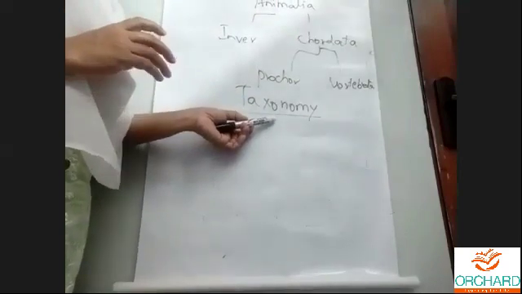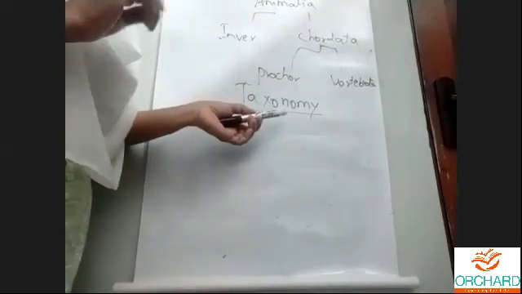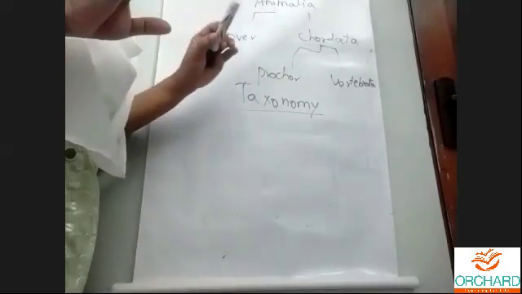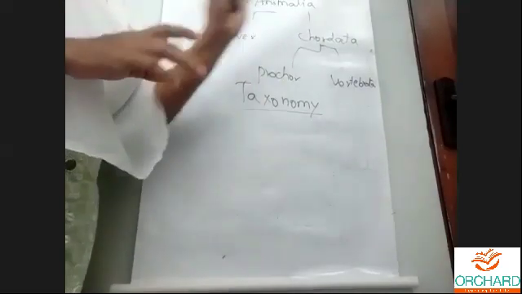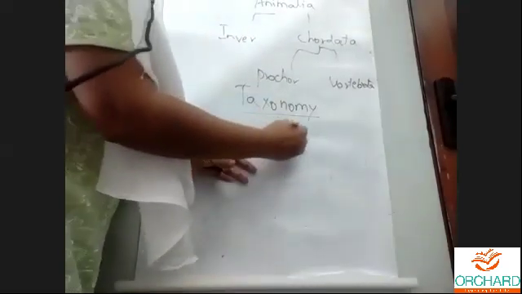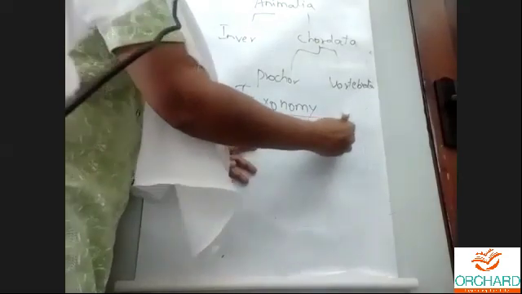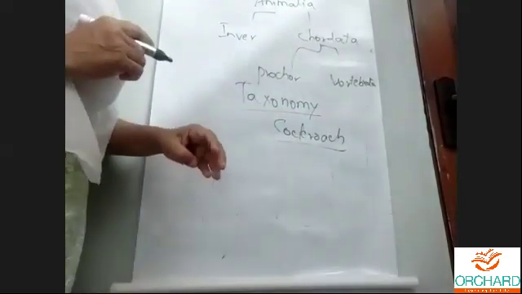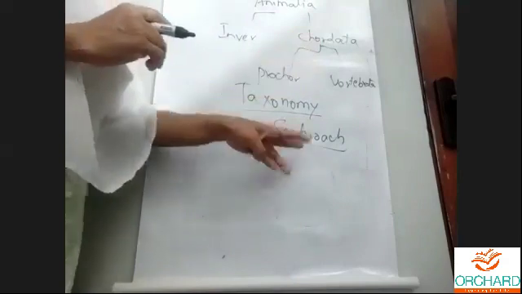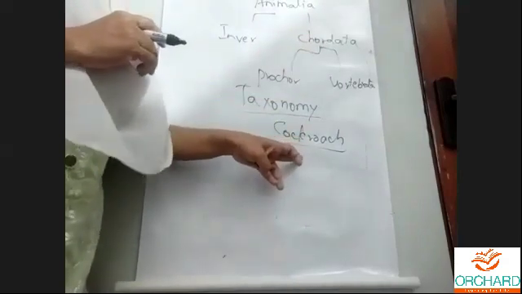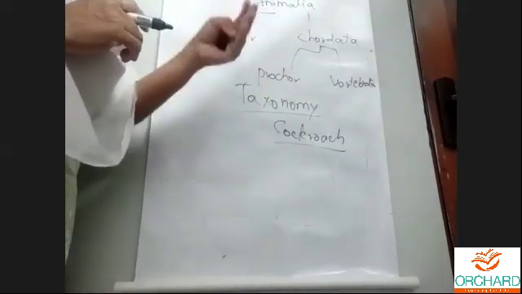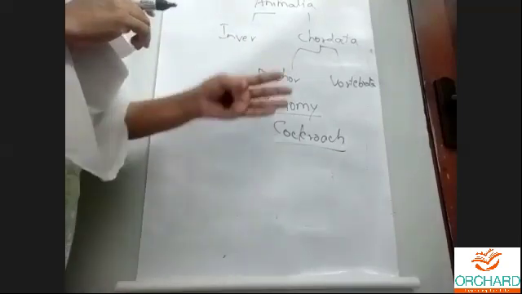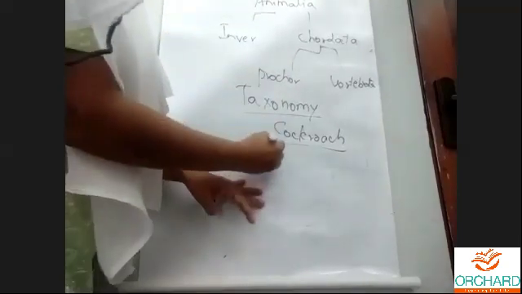When we name an animal, for example, we say cockroach. Cockroach is a general term given to an insect. It's called the common name. But in biological terms, we say the zoological name.